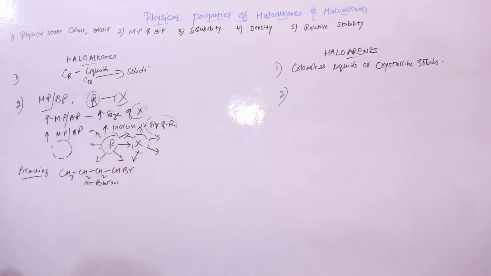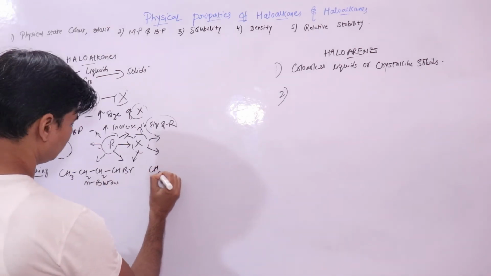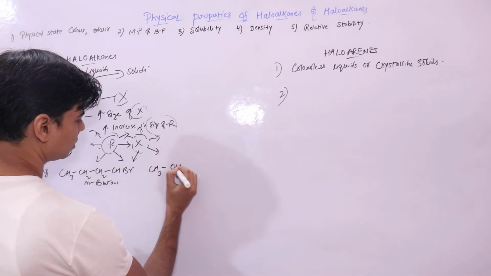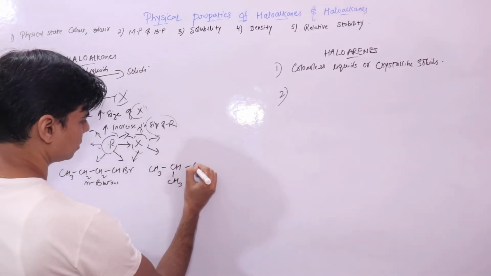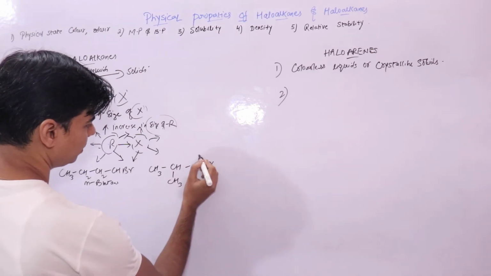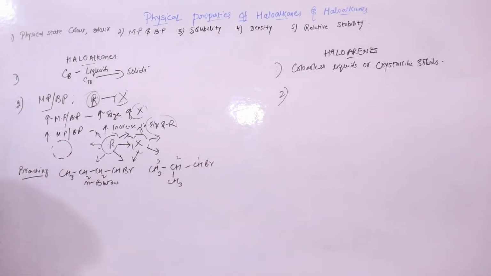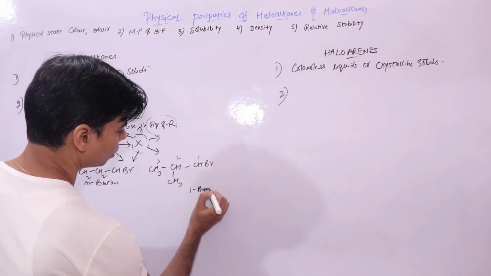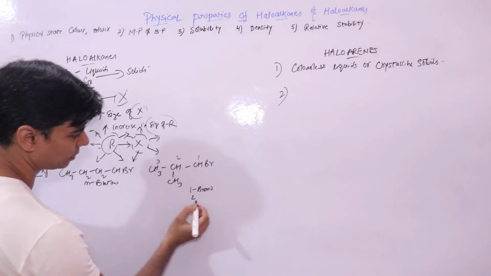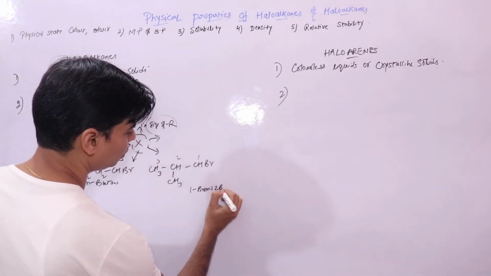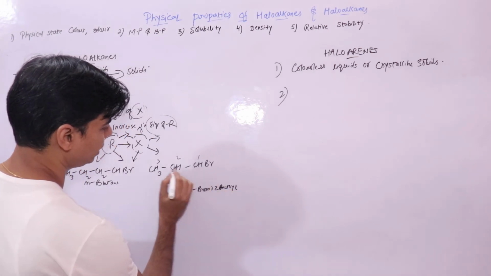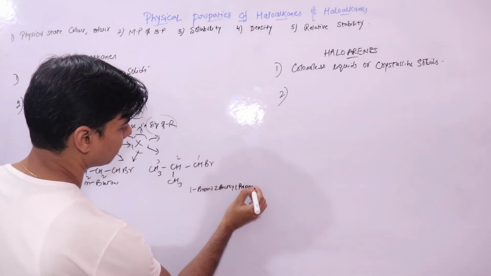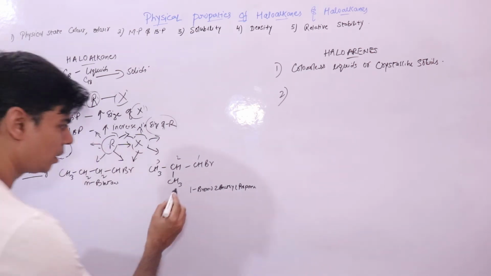Now if I branch the same molecule like this, this would be 1, 2, 3. The name of the compound is 1-bromo-2-methylpropane. This is 1-bromo, the methyl group is at the second carbon atom, 1-bromo-2-methyl, 3 carbon atoms, propane. You should know the IUPAC naming convention, right?